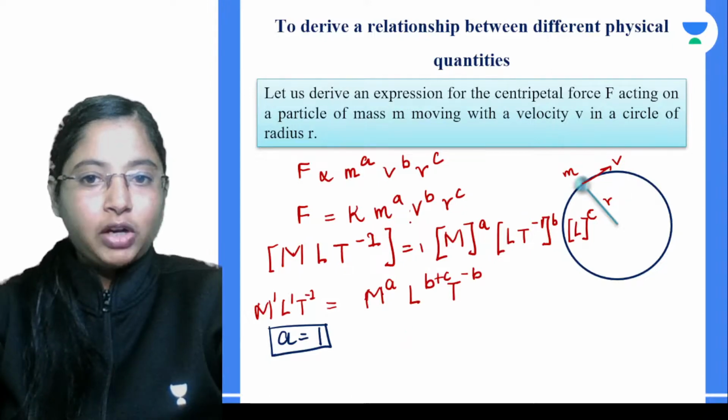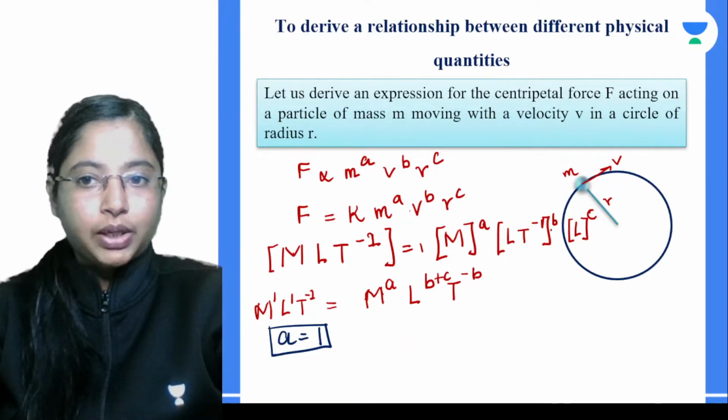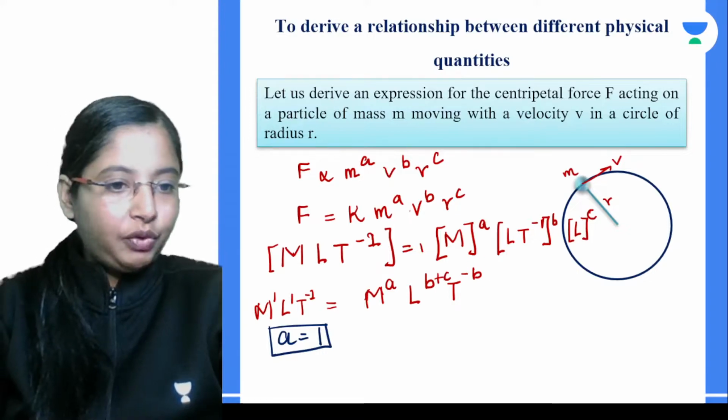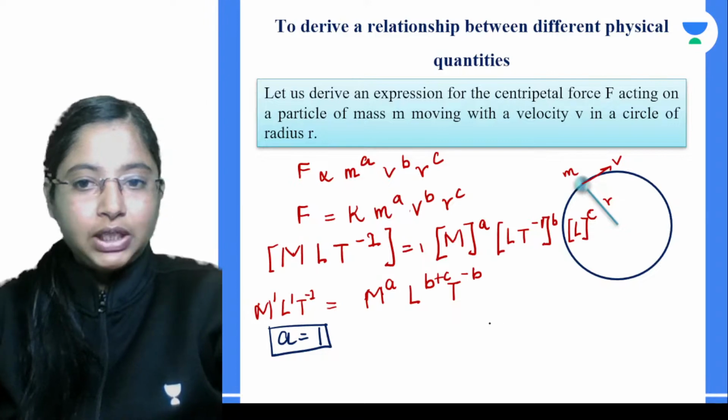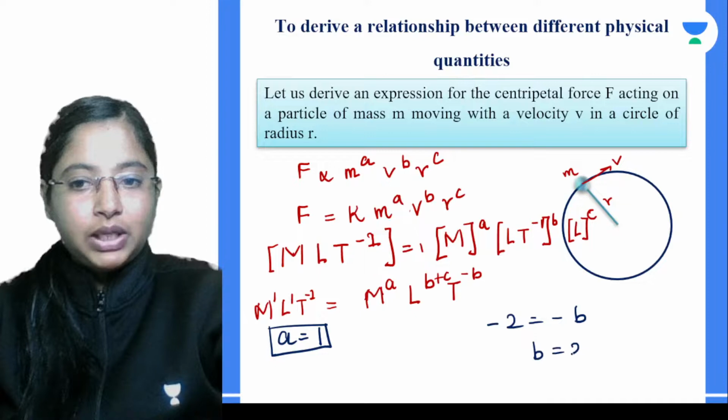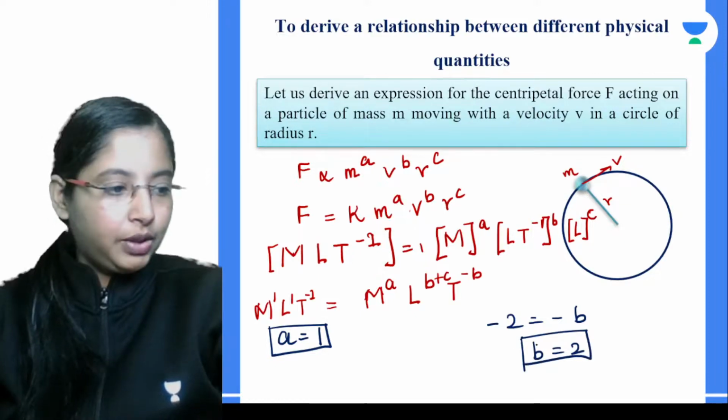Okay, very simple. Velocity is given as L T to the power minus 1. So t to the power b. So the second term, let's consider the powers of t. What do we have as the powers of t? We have minus 2 is equal to minus b. Obviously we know b is equal to 2. So we got two equations over here.